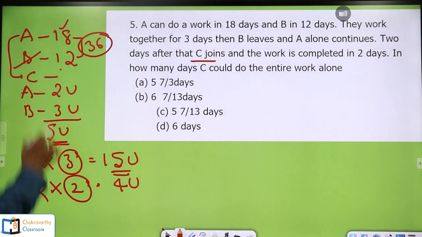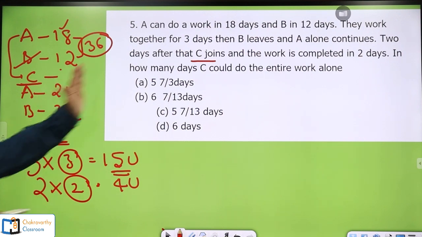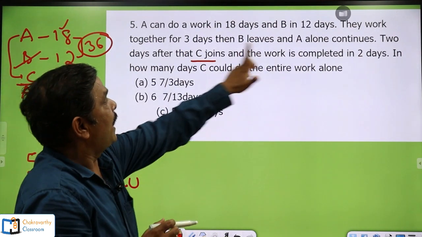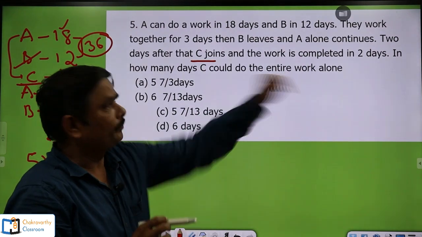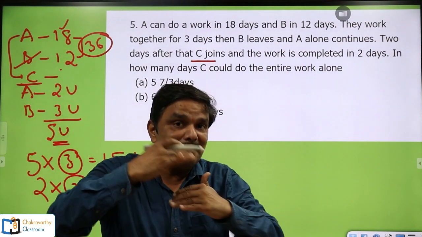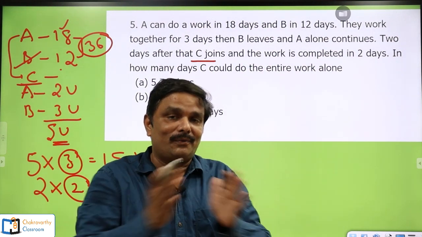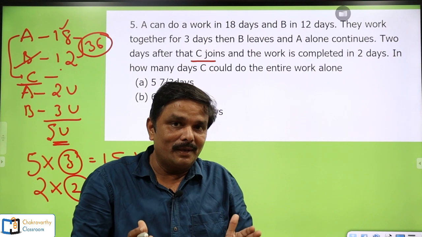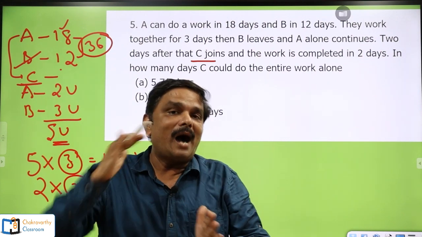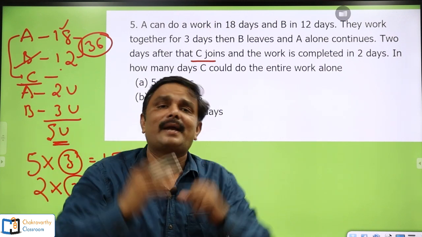Now C has come into the picture. A and C together, C joins and the work is completed in 2 days. Which work is completed in 2 days? The remaining work. What is the remaining work? First A and B started the work and worked for 3 days. After that B left, then A continued for 2 days. Some work has been done.